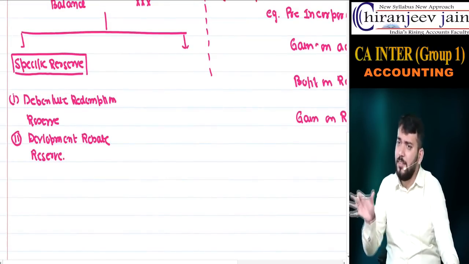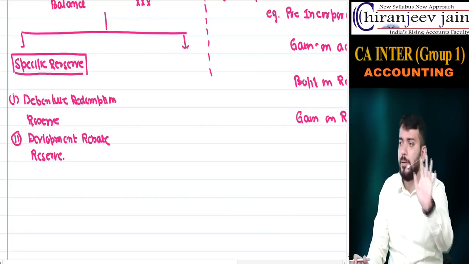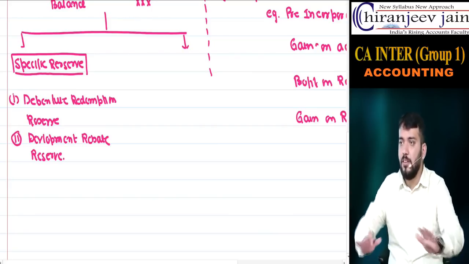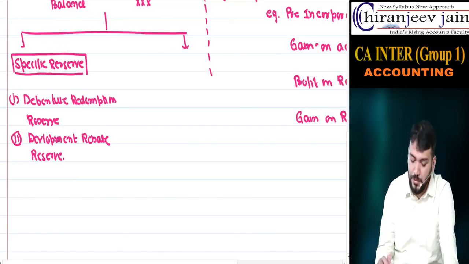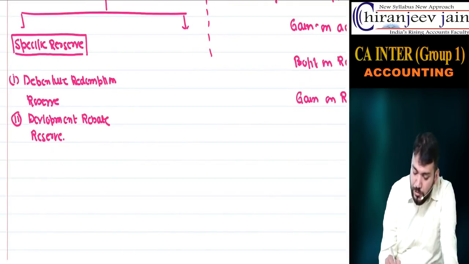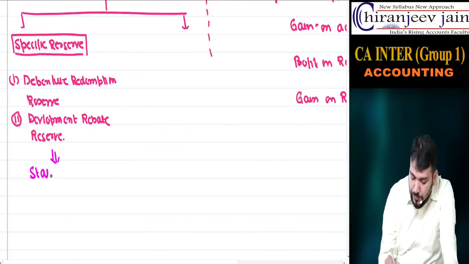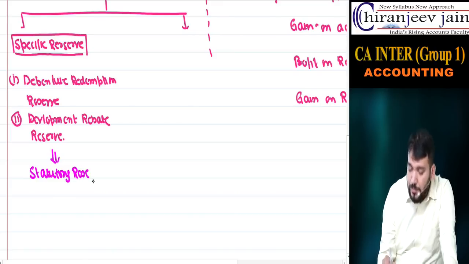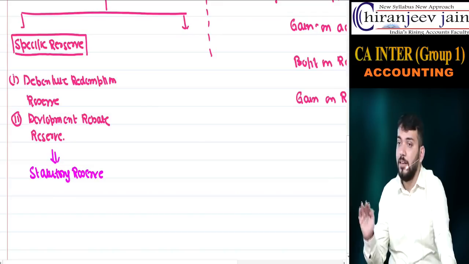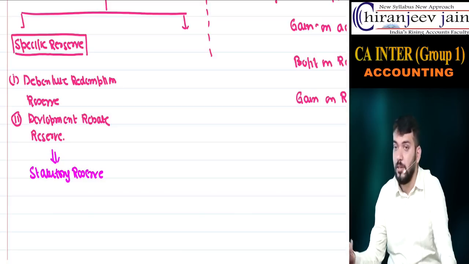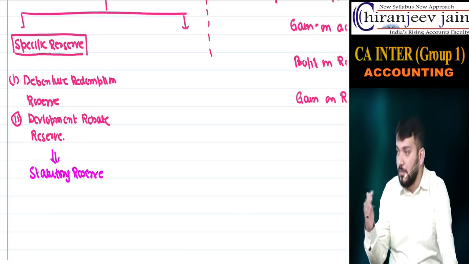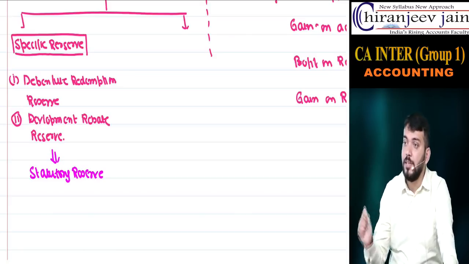But you understand these are specific reserves, to be used for that purpose only. It cannot be used for any other purpose. This type of reserve is known as statutory reserve. So what is the meaning of statutory reserve? Which are created under a certain act, due to the requirement of a certain act. So there is some reason behind the creation of that reserve.